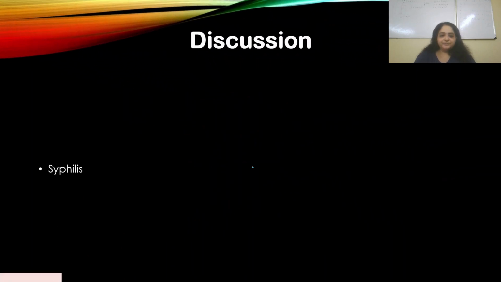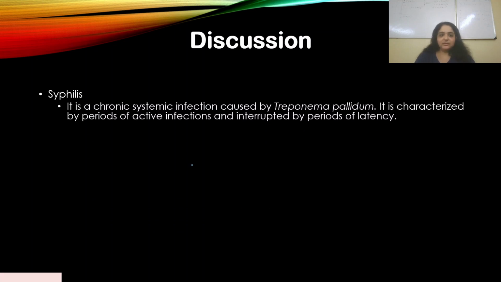Now let's go to syphilis. We discussed gonorrhea, now we'll discuss syphilis. It is a chronic systemic infection caused by Treponema pallidum, and it is characterized by periods of active infection interrupted by periods of latency. So there are periods where there is active infection and you can see the symptoms, and then there are periods of latency where you can't see the symptoms.